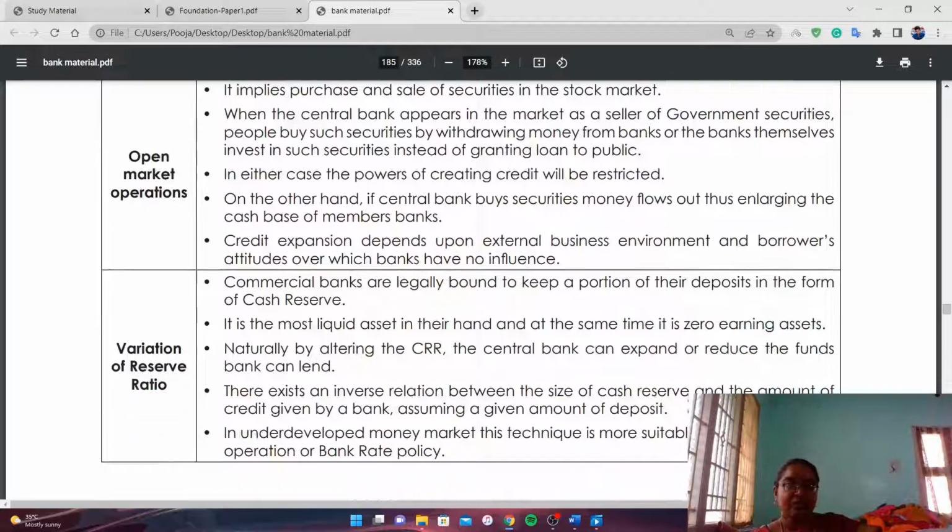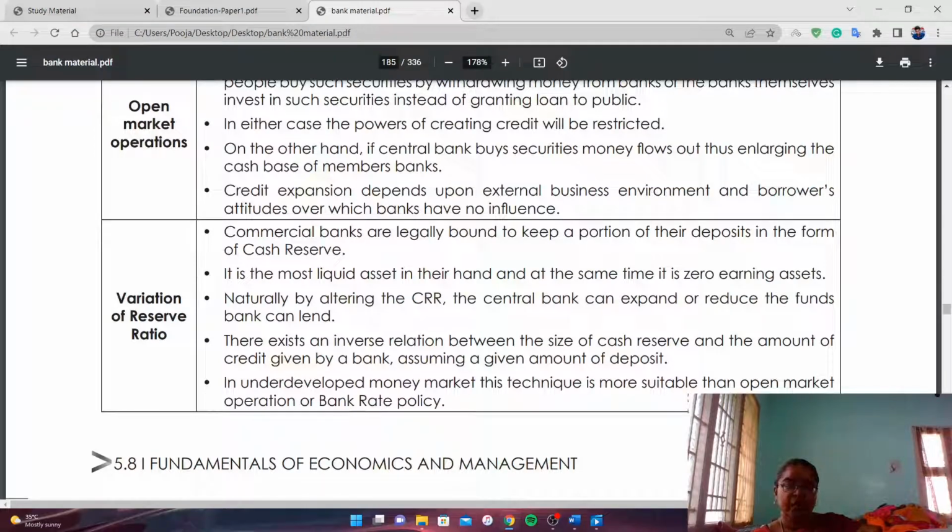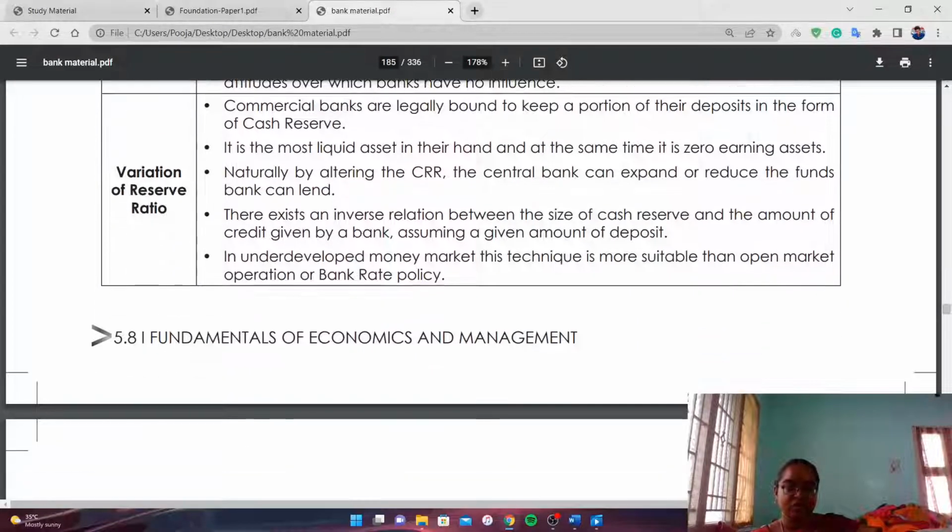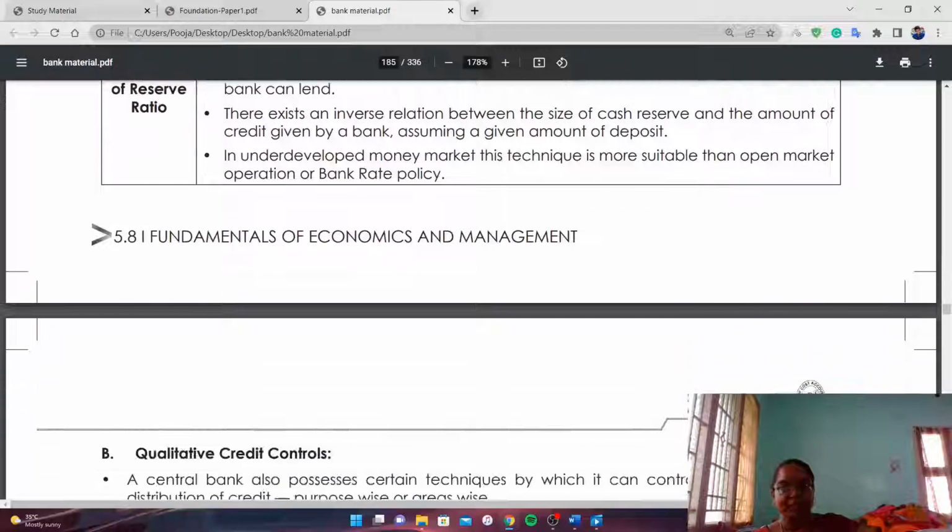And next one is variation of reserve ratio. Commercial banks are legally bound to keep a portion of their deposits in the form of cash reserve. Naturally, by altering the cash reserve ratio, we already know that 20% is a cash reserve ratio, the central bank can expand or reduce the funds banks can lend. So by increasing or decreasing the cash reserve ratio, it can control the credit. If cash reserve ratio is increased, the lending amount is reduced. If cash reserve ratio is reduced, the lending amount will be expanded.